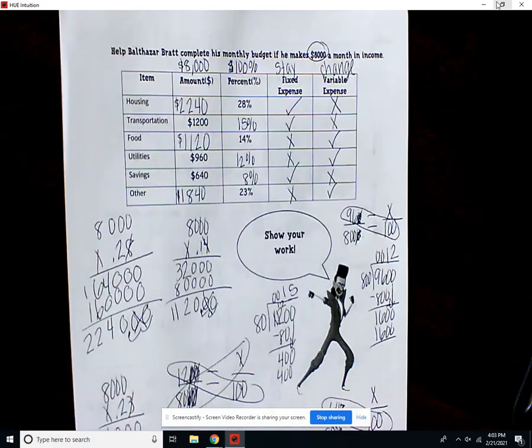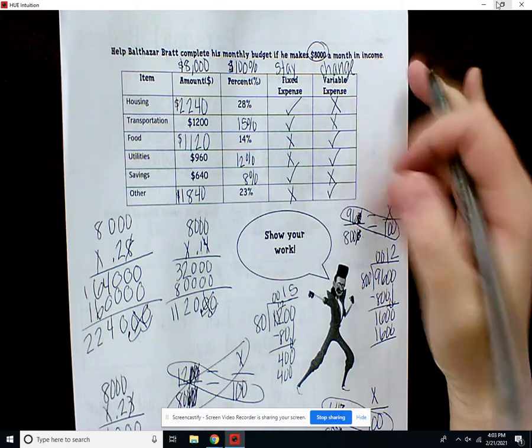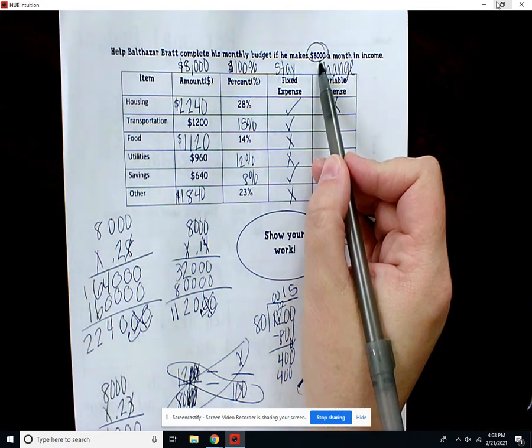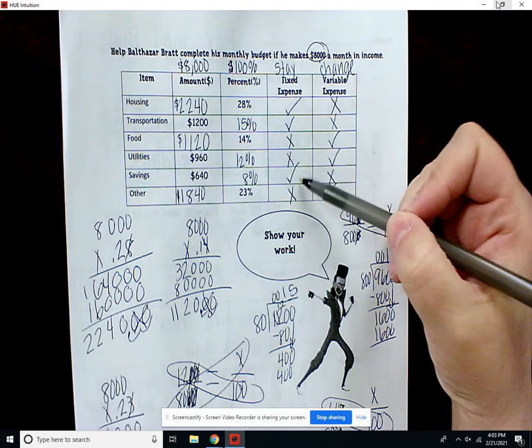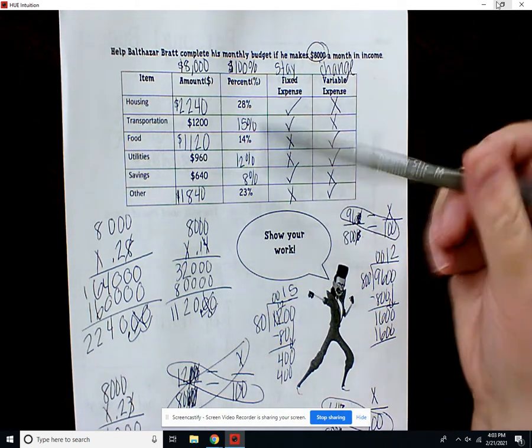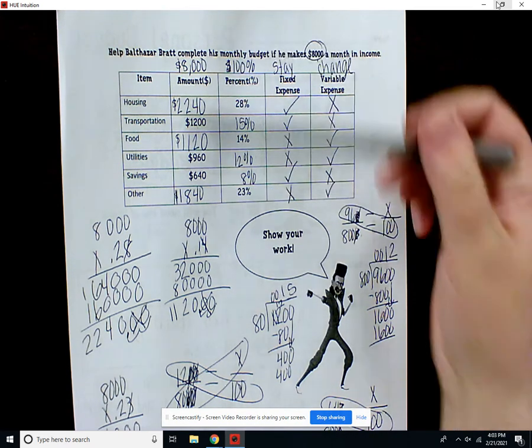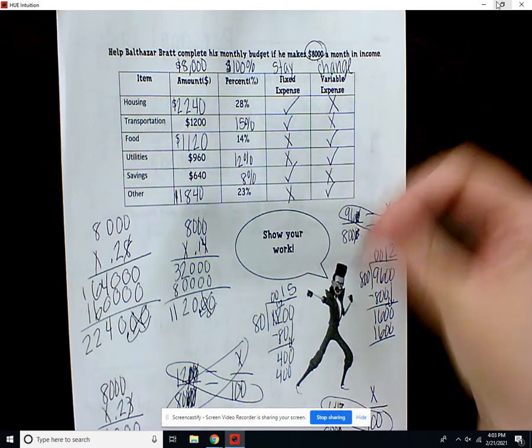All right, so your homework will look just like this. You're going to have 2 problems on your homework. Again, the problem will tell you how much the money is. You'll identify if it's a fixed or variable expense. Then you'll find the percentages, and you'll also find the money amounts. So if you need help, just go back and watch this video to help you figure out how to find each of those pieces.